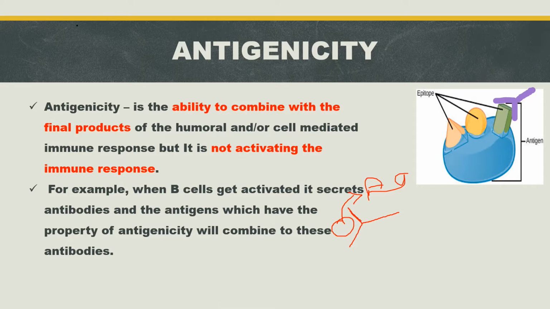For example, as we just saw, when a B cell gets activated, it secretes antibodies, and the antigens which have the property of antigenicity will combine with these antibodies. So antigens can combine with the final product of humoral immune response, that is antibody, but it is unable to activate humoral or cell-mediated immune response.